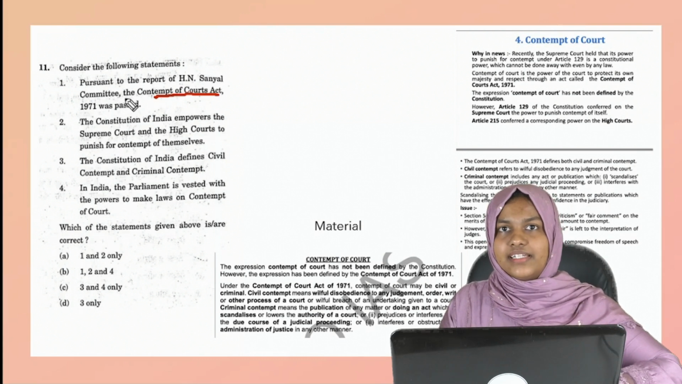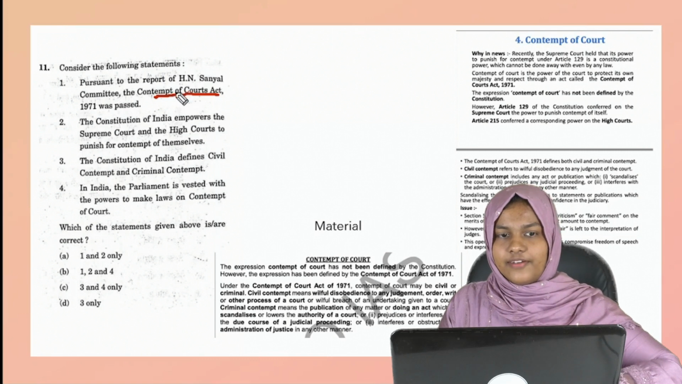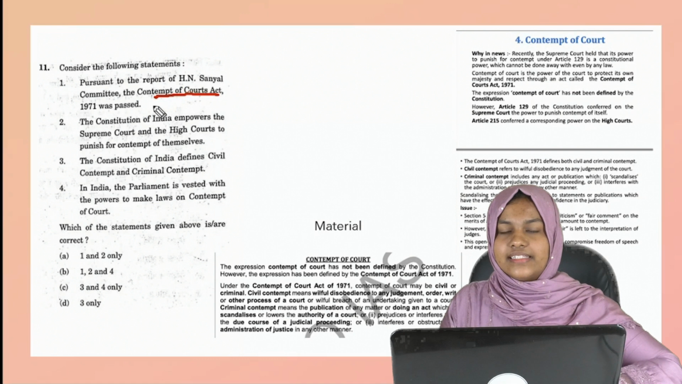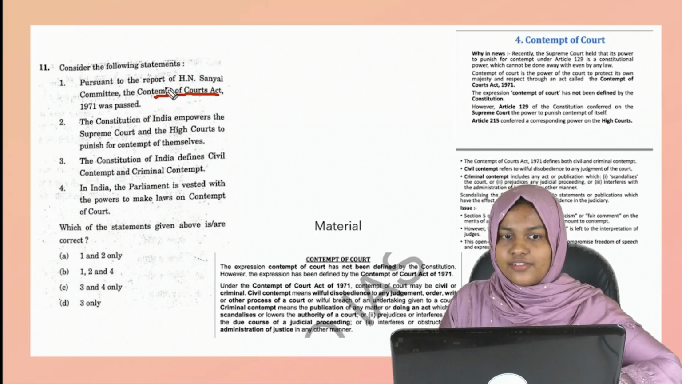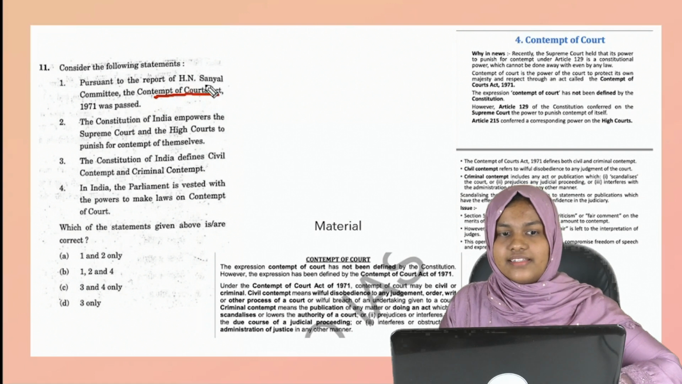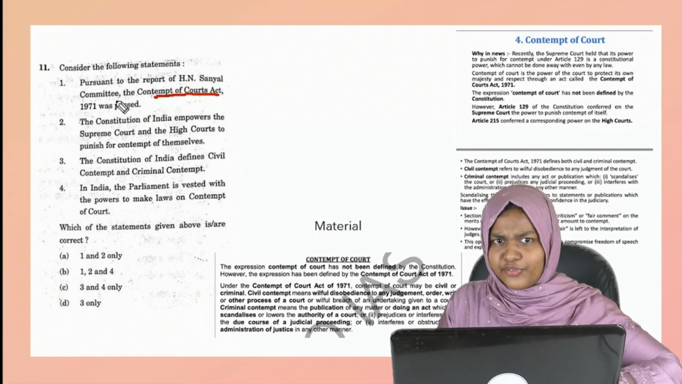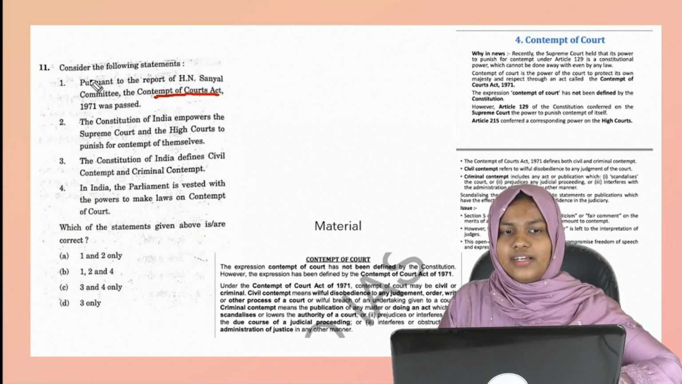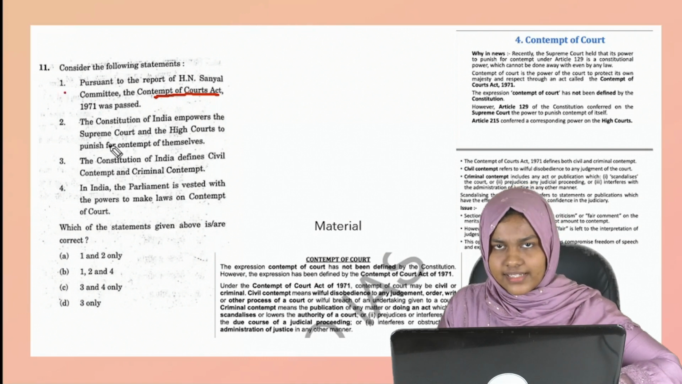The first statement is saying that the Contempt of Court Act 1971 was passed based on the recommendation or report of the committee called H.N. Sanyal Committee. If you don't know that statement, just wait. Move on to the second statement.